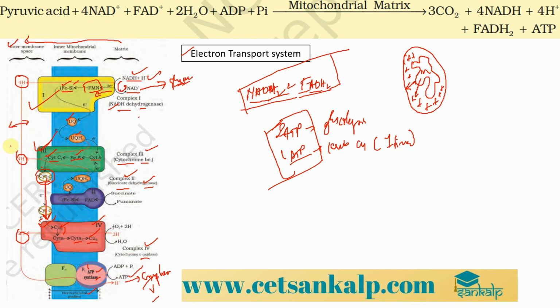As a result, what is happening over here, there is an electrochemical gradient formation, that is, more protons are actually formed, hence this results in the building up of the proton motive force, what we know.